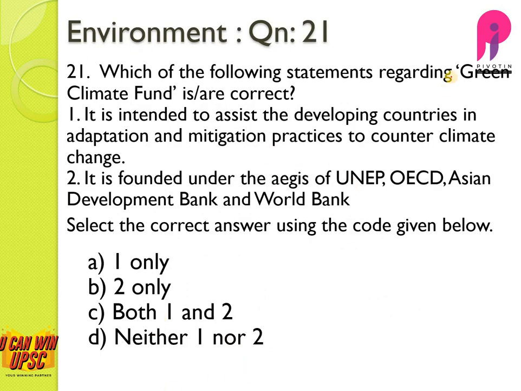Question number 21. Which of the following statements regarding green climate funds are correct? Actually, the green climate fund is a kind of redistributive fund. The main purpose was to redistribute the funds from the developed countries, which led to the global warming, to the developing countries which are suffering due to global warming. This redistribution of the fund has to be dealt by the Green Climate Fund. It is intended to assist the developing countries in adaptation and mitigation practices to counter climate change.